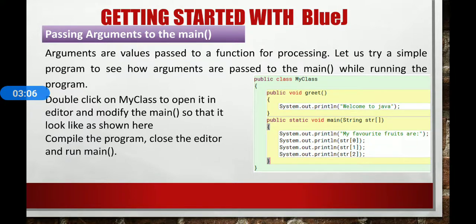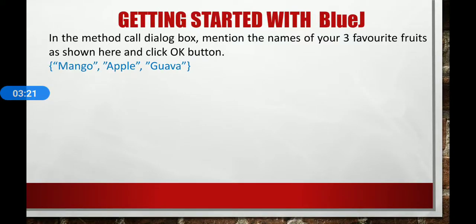Compile the program, close the editor and run main. In the method call dialog box, mention the names of 3 favorite fruits as shown here and click on the OK button.